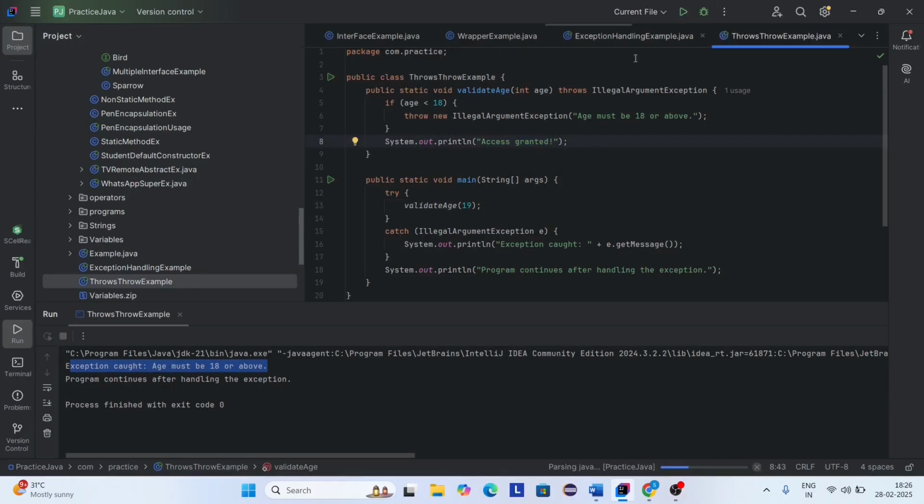Let's run this code. Here you can see this print statement is executed. Why? Because this line will be executed if age is 18 or above. Here I am giving the age value as 19, so it will print this statement.